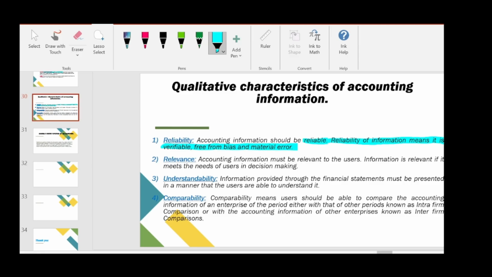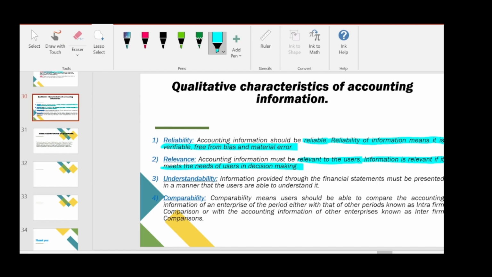And the second point is relevance. Accounting information must be relevant to the users. Information is relevant if it meets the needs of users in decision making. So we should not add unnecessary, irrelevant things in financial statements. We should not add those things which are irrelevant for the users of financial statements. So whatever information is required by them, we just need to provide that only. We should not give extra information that is not required. Whatever information is required for them to take decisions, only that we need to provide in our financial statements.